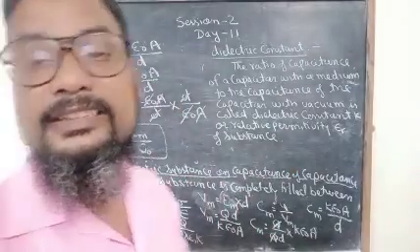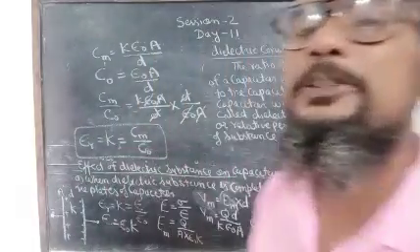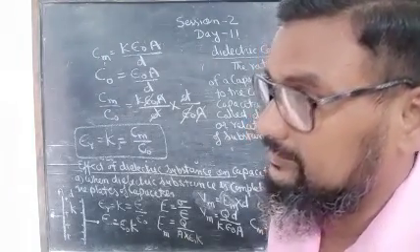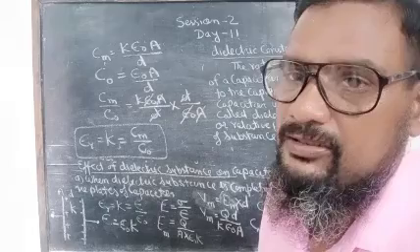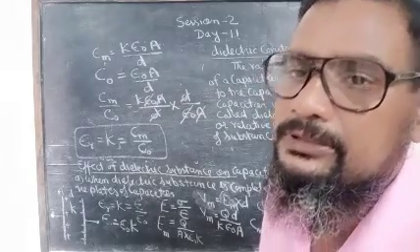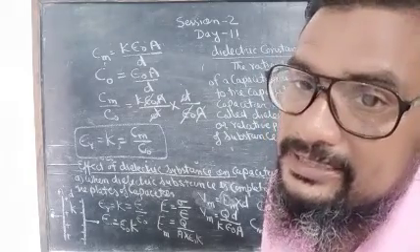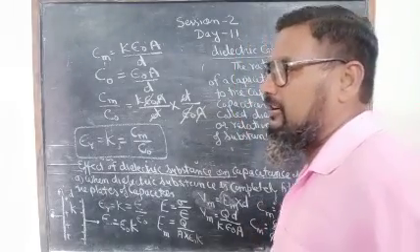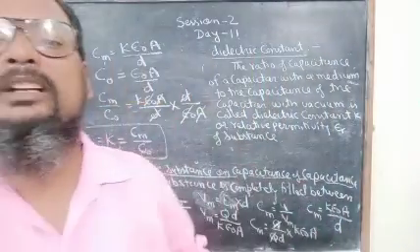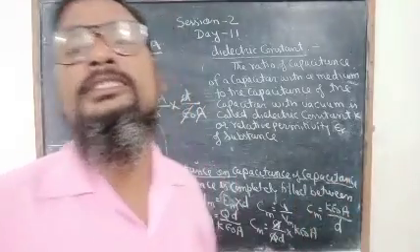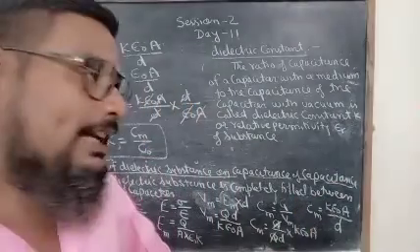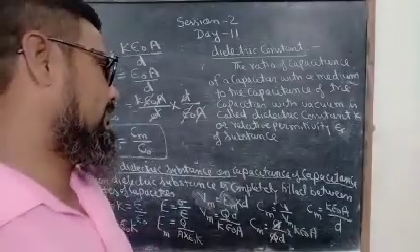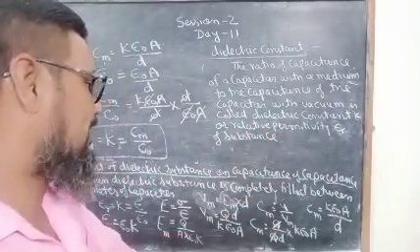So this is the third definition of relative permittivity or dielectric constant. In the topic of capacitance, we only use the term dielectric constant instead of relative permittivity. In chapter number 1, we continuously used the term relative permittivity, but here we use the term dielectric constant K, and in the last chapter we were using relative permittivity epsilon r.